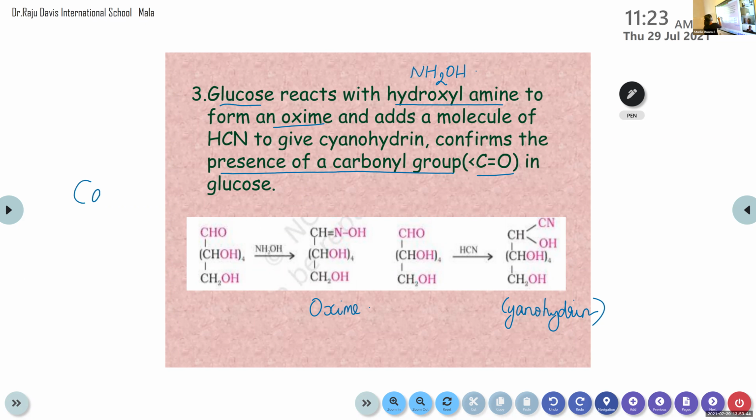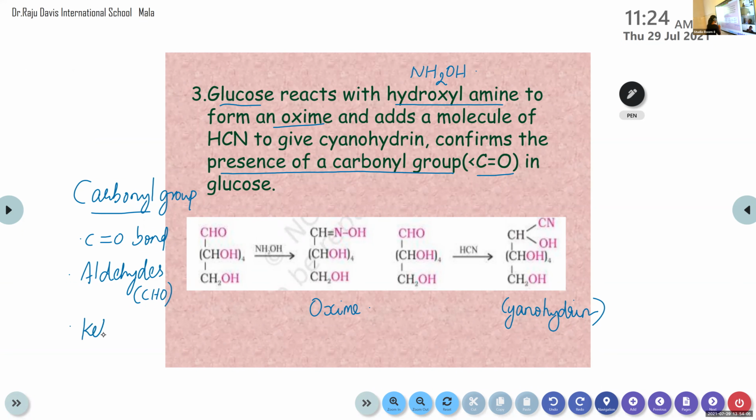So you can write there in brackets the carbonyl group with C=O bond. Aldehydes and ketones belong to this group. Aldehydes, it is CHO. The next one, ketones.